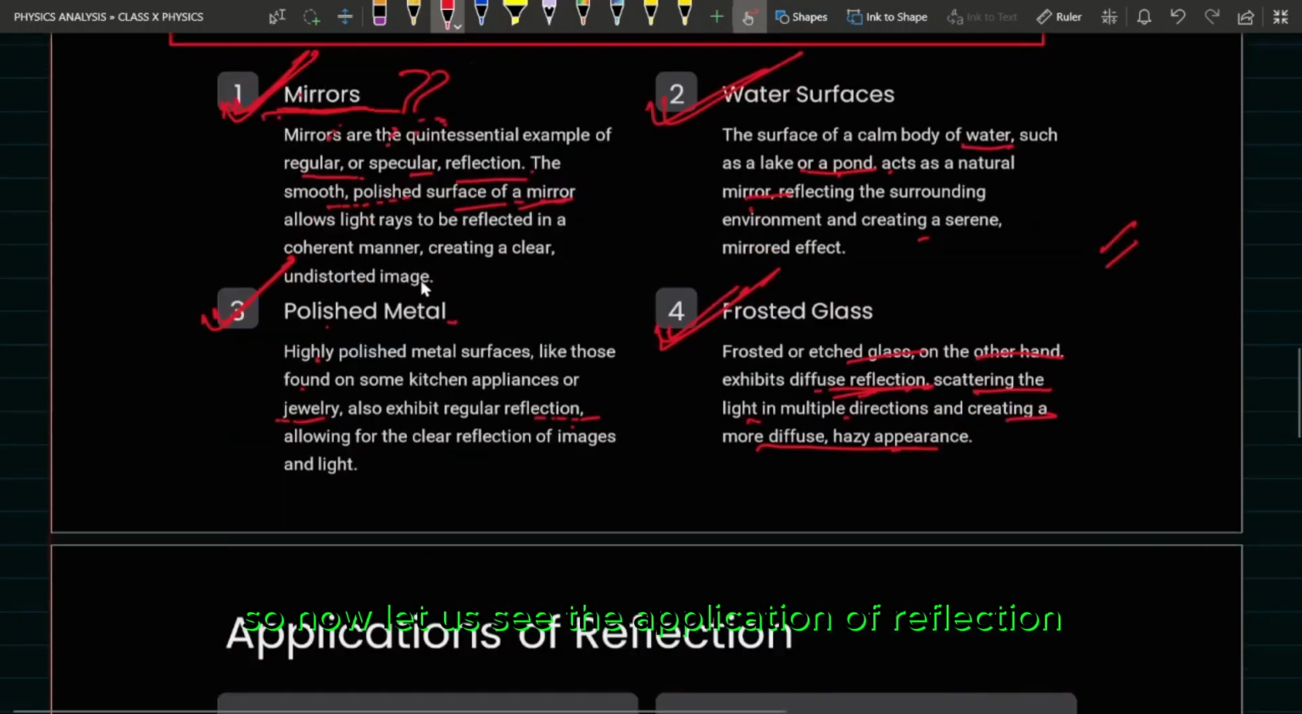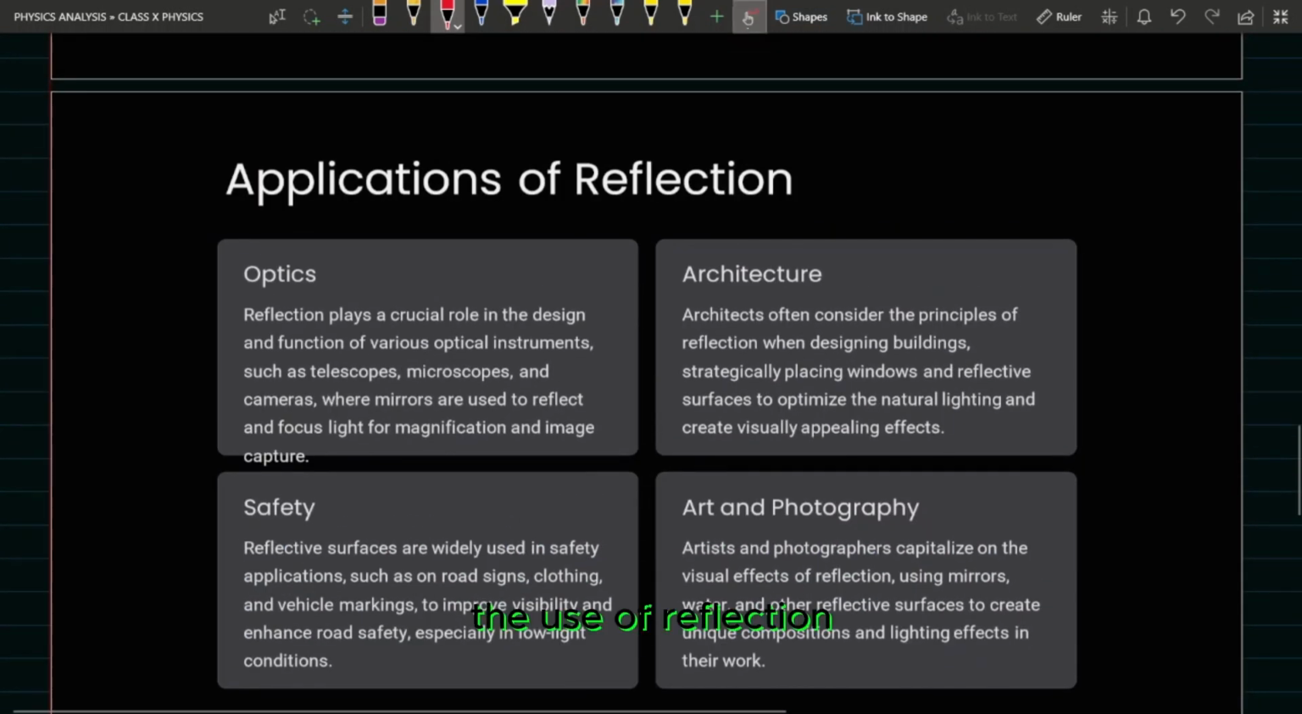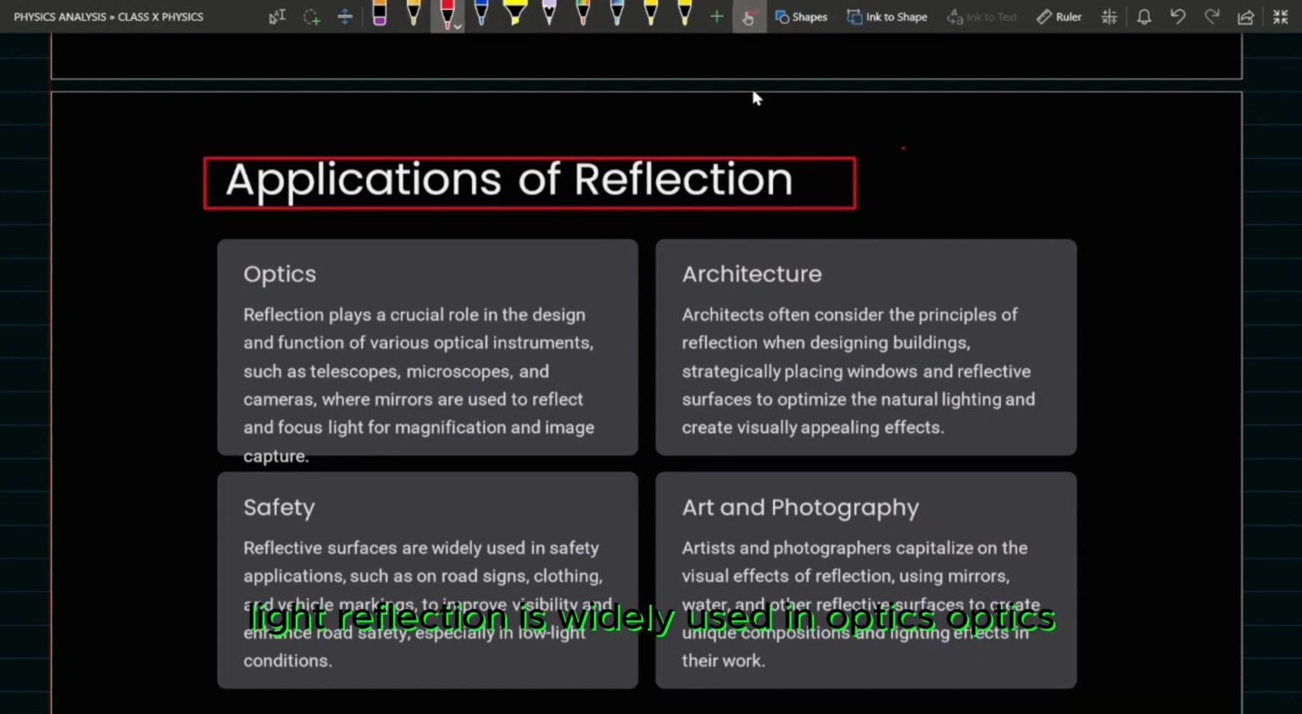Now let us see the application of reflection, the uses of reflection of light. Reflection is widely used in optics. Optics is one of the branches of physics dealing with light. It plays a very crucial role in the design and function of optical instruments. In the architecture field also, reflection is widely used. They use the principle of reflection when designing a building.